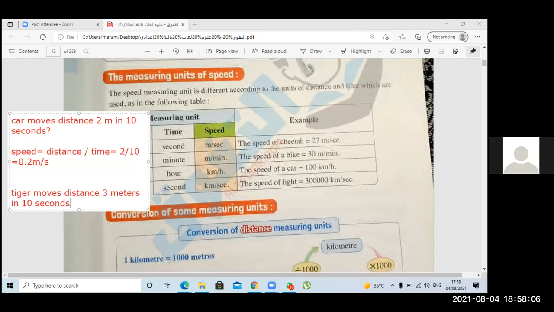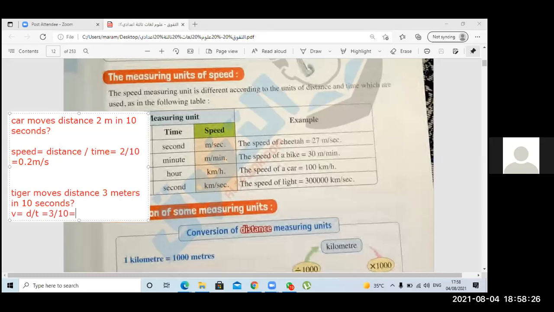Can you tell me the speed? Okay, speed equals distance divided by time, equals 3 divided by 10, equals 0.3